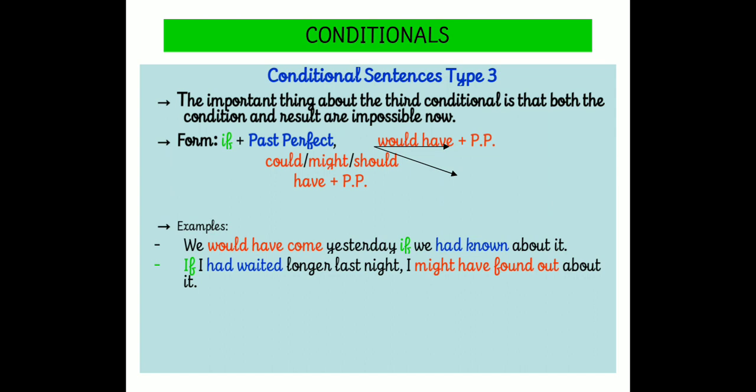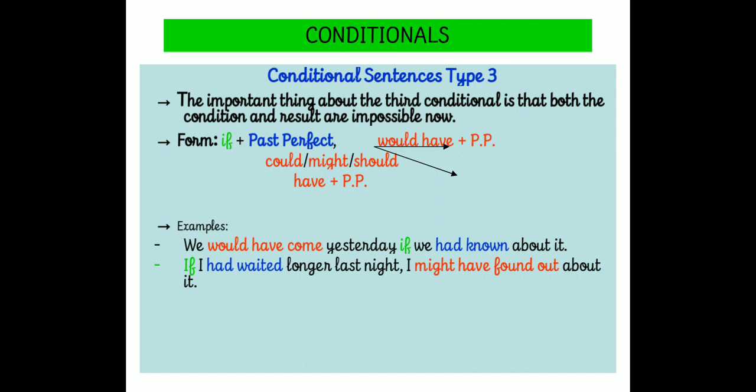Okay. If I had waited longer last night, I might have found out about it. Here also it was given as past perfect tense, plus in the main clause we can see might have found out. This is representing would plus have.